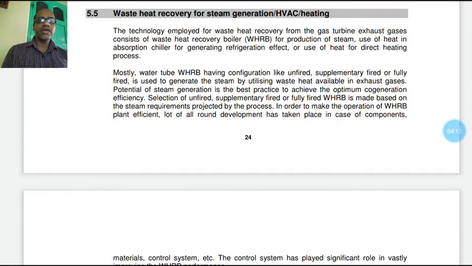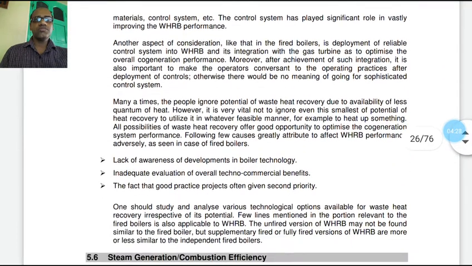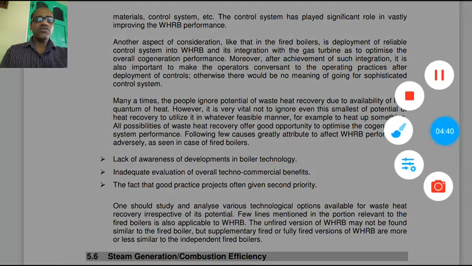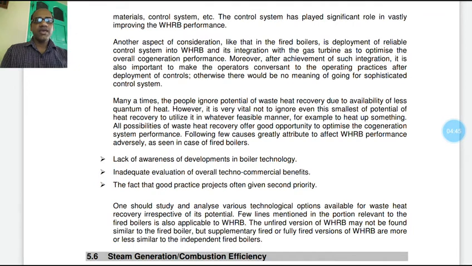In order to make the operation of the waste heat recovery boiler plant efficient, a lot of all-round development has taken place in components, materials, control systems, etc. The control system has played a significant role in vastly improving waste heat recovery performance.